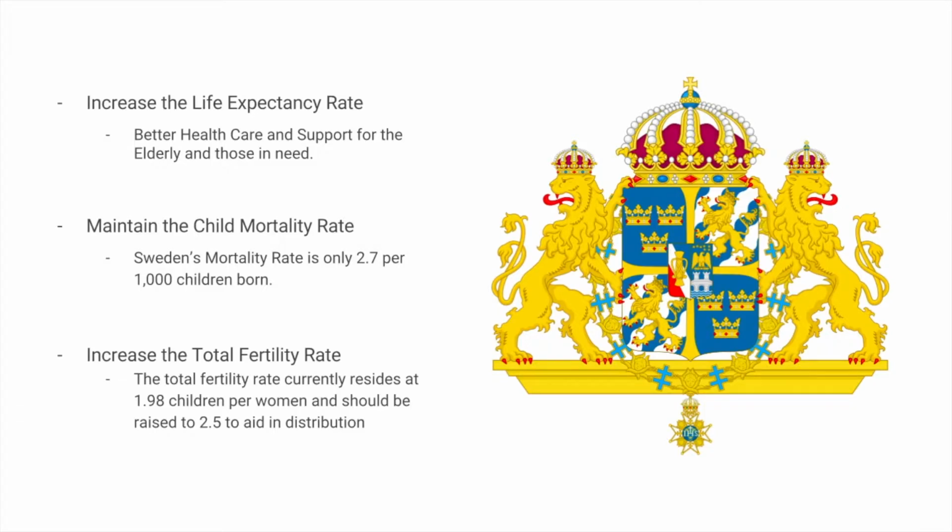The third point is to increase the total fertility rate. The total fertility rate currently resides at 1.98 children per woman and should be raised to 2.5 to 8 in distribution throughout the lands of Sweden.